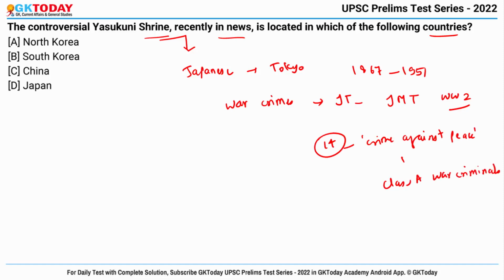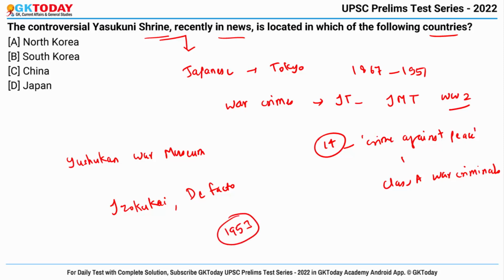So this shrine operates the Yushukan War Museum, which has been criticized for giving a revisionist interpretation of Imperial Japan's history, and the Izokukai, which is the de facto lay organization as considered by the shrine, changed its original purpose in the year 1953 from seeking world peace to seeking praise for the spirits of the war dead. Okay, so this lies in Japan.